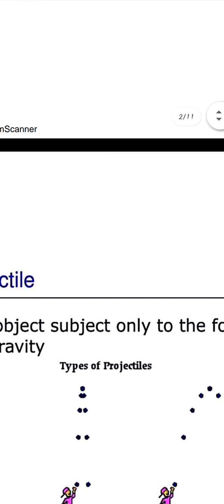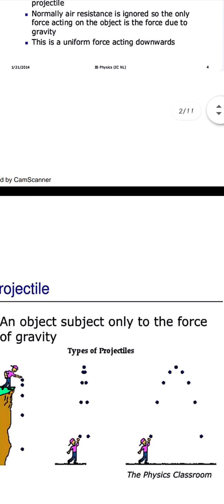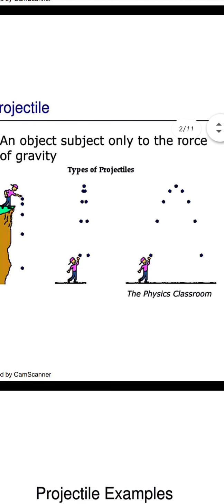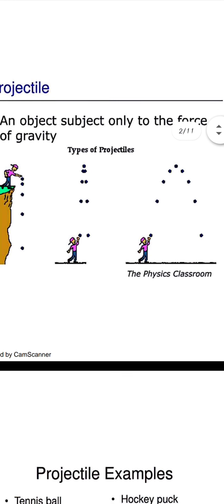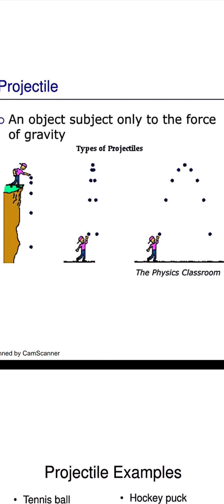Now you can see this picture of how a body can be projected while being subjected only to the force of gravity. In the first picture, the person is just dropping an object.